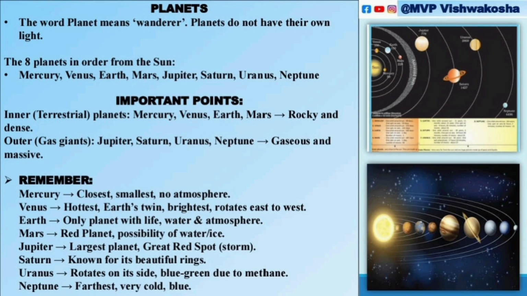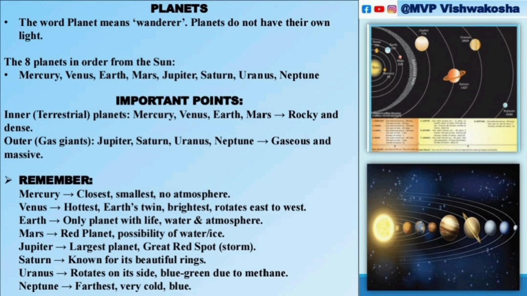Next is Mars, the red planet, with the possibility of water or ice. Some research is going on about that. Jupiter is the largest planet, and the Great Red Spot, a storm, is there on Jupiter. Saturn is known for its beautiful rings. Uranus rotates on its side and is blue-green due to methane.